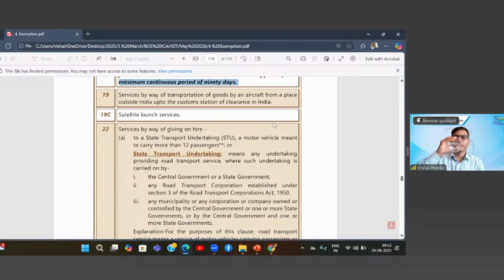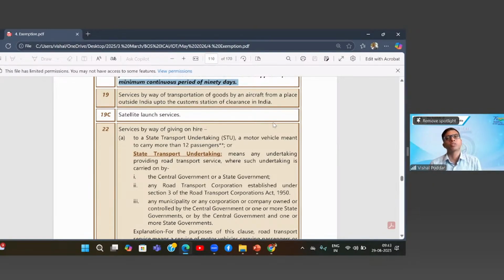Yes, but please read 19 and 19C. 19. Services by way of transportation of goods by aircraft from a place outside India up to the customs station of clearance in India. 19C. Satellite launch services. Okay, so 19 covers what? Goods transport service by aircraft. This is the first time we have seen transportation of goods by aircraft as exempt. All other exemptions that we see were for GTA, by road, or by railway, or by vessel.